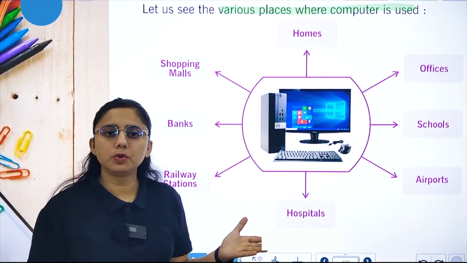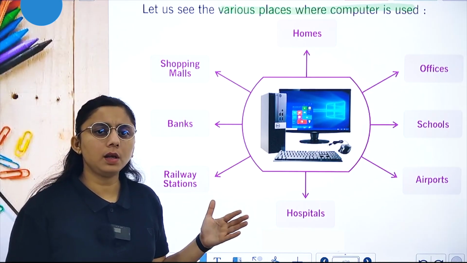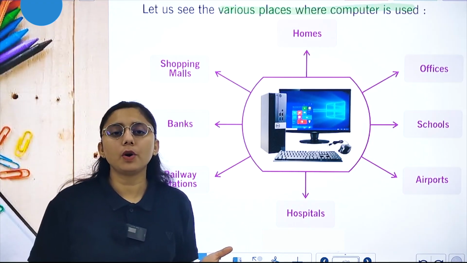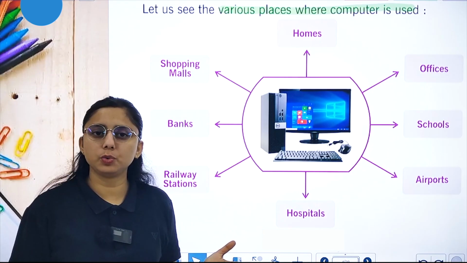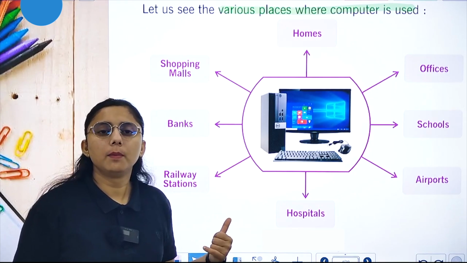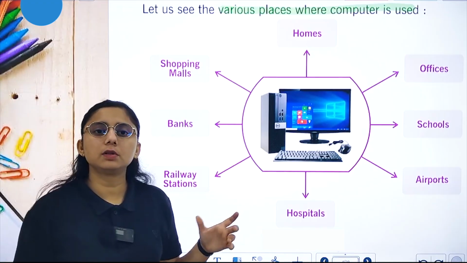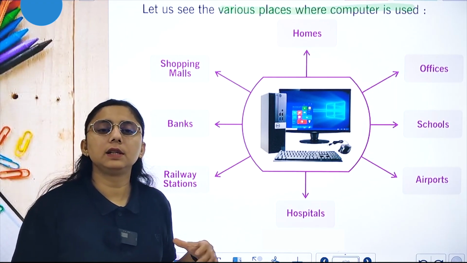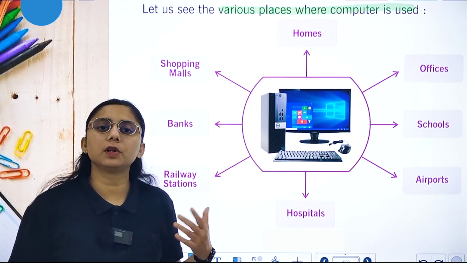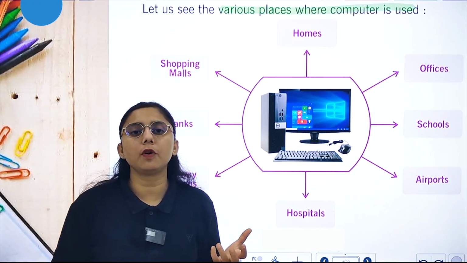In homes, we use computers to do our work or to play games. In offices, we use computers for sending and receiving emails. In school, we use computers for making report cards or keeping students' records. At airports, we use computers for booking tickets. In hospitals, for keeping the records of patients. At railway stations, we book train tickets and see the departure and arrival of trains. In banks, the records of customers' deposits and withdrawals are kept. And at shopping malls, we use computers for making bills.